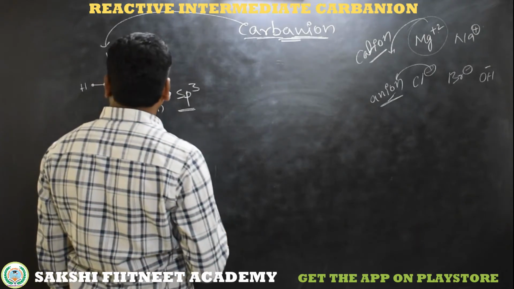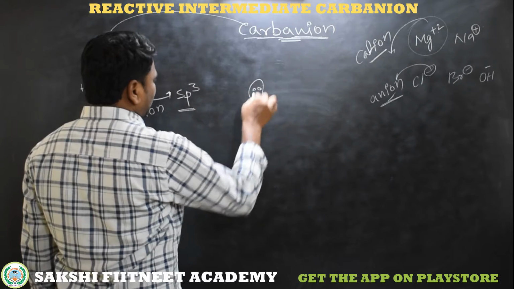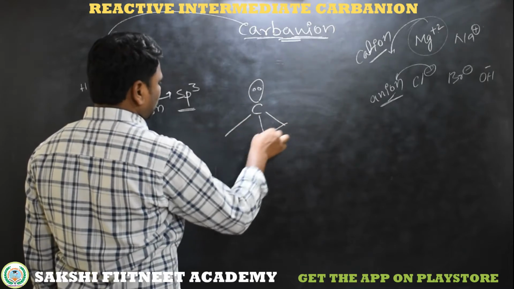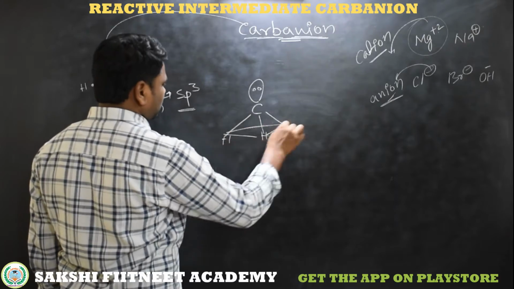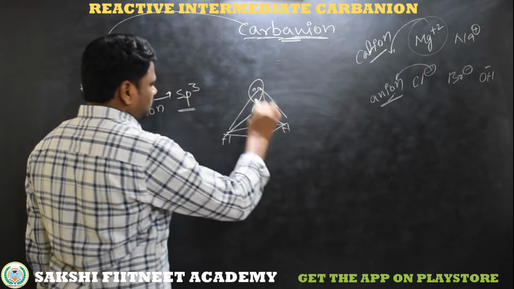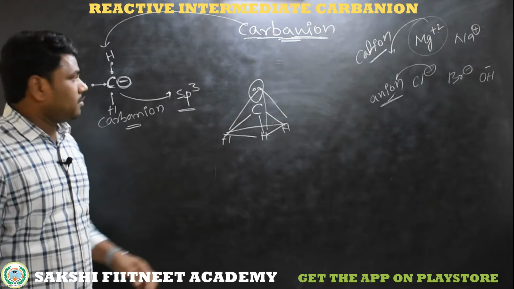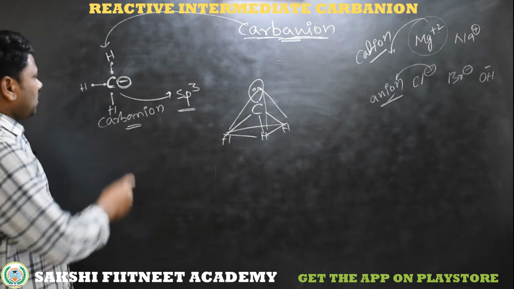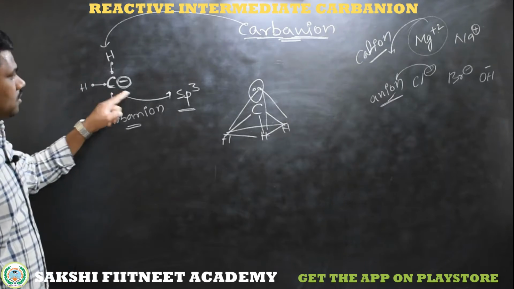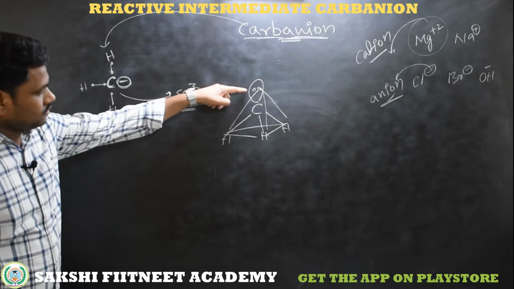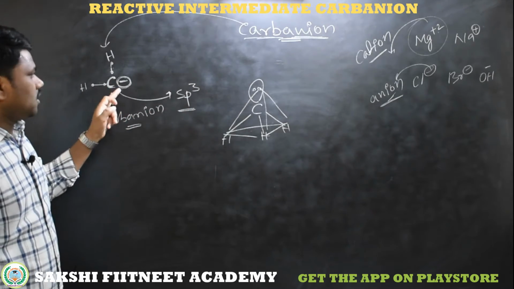So sp3, 3 bond pairs, 1 lone pair, and simply it gets a trigonal pyramidal shape. The 3 hydrogens bend downwards and this is the lone pair. We get a trigonal pyramidal geometry, that is a carbanion, and it has a complete octet with 3 bond pairs and 1 lone pair. For understanding purposes I am showing the lone pair, but we can also represent it as a negative charge.